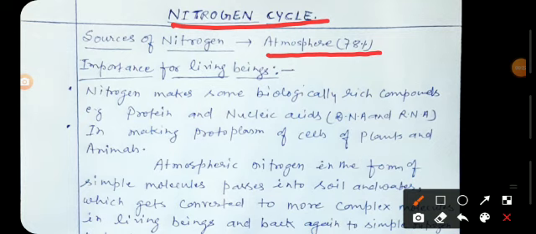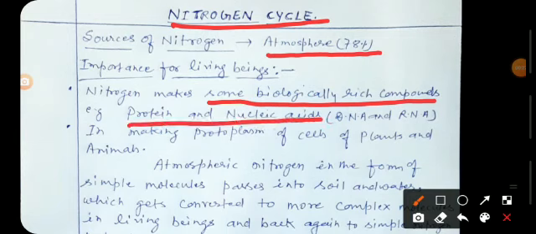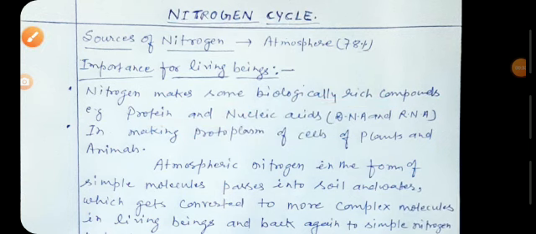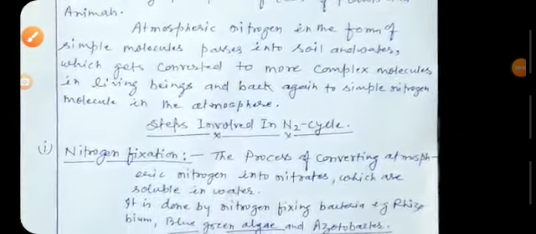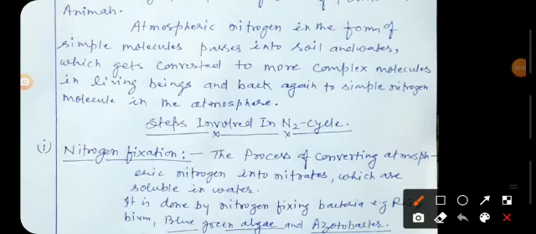How is it important for living beings? At first, nitrogen makes some biologically rich compounds, which are protein and nucleic acids, that is DNA and RNA. It is also involved in making the protoplasm of cells of plants and animals, meaning it promotes the growth of plants and animals.